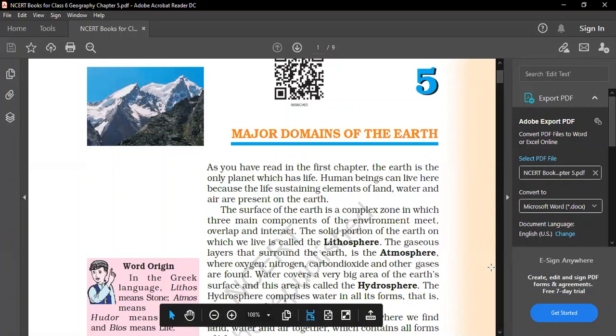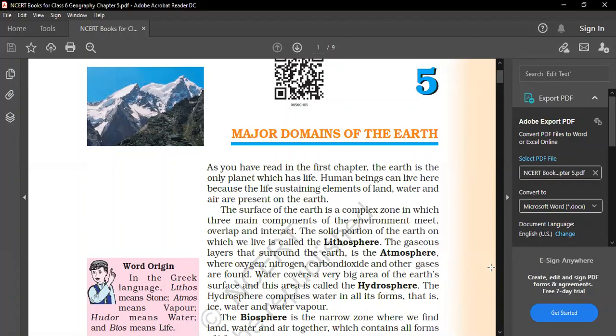Today we will start with chapter 5 of Geography, Major Domains of Earth. Before starting the lesson, let me tell you why the Earth is called a unique planet. Earth is called a unique planet because there is a life-supporting gas, oxygen, present here, and we have water and we have the gravitational pull. So this all makes Earth a planet where life is possible.